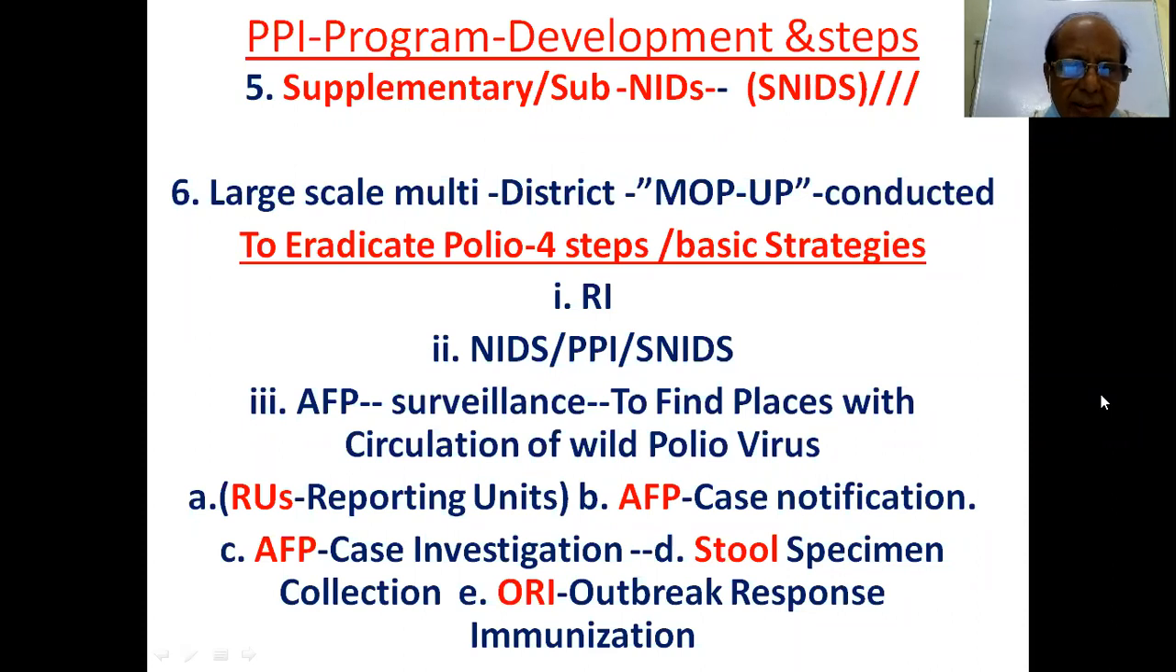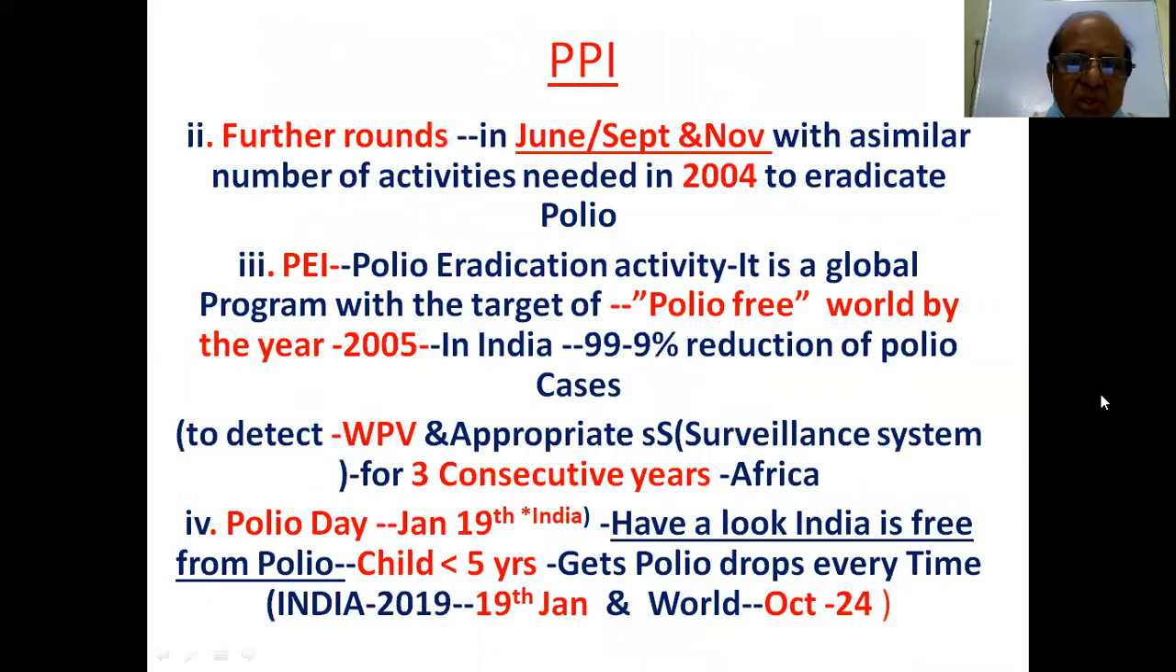So in India, NIDs are also called PPI. And reporting units, RUs. So some reporting units are also there for the AFP surveillance, AFP case notification, AFP case investigation, stool specimen collection, and outbreak response immunization. So when there is a finding of virus, WPV or VDPV, then you should go for response immunization. Further rounds in June, September and November with a similar number of activities needed in 2004 to eradicate polio.